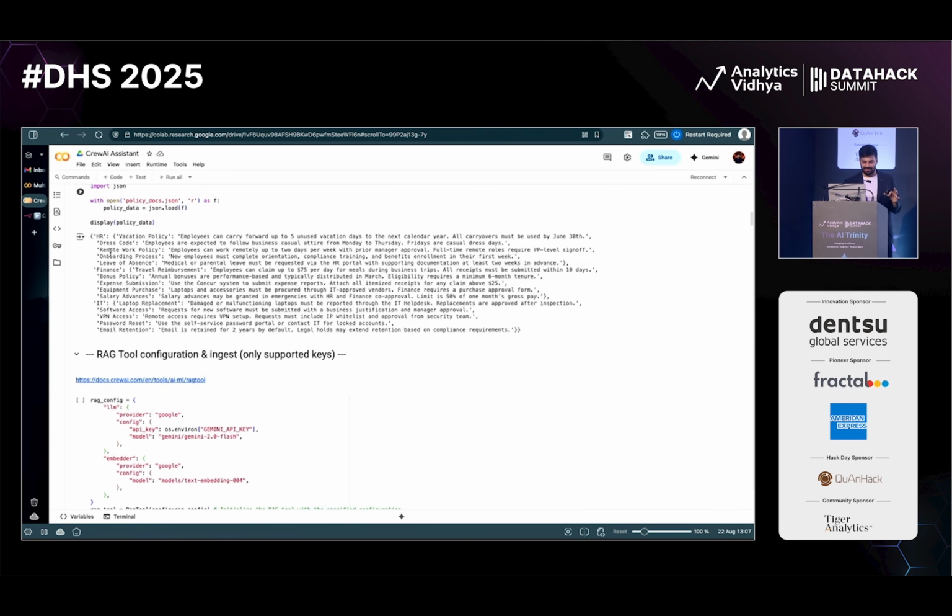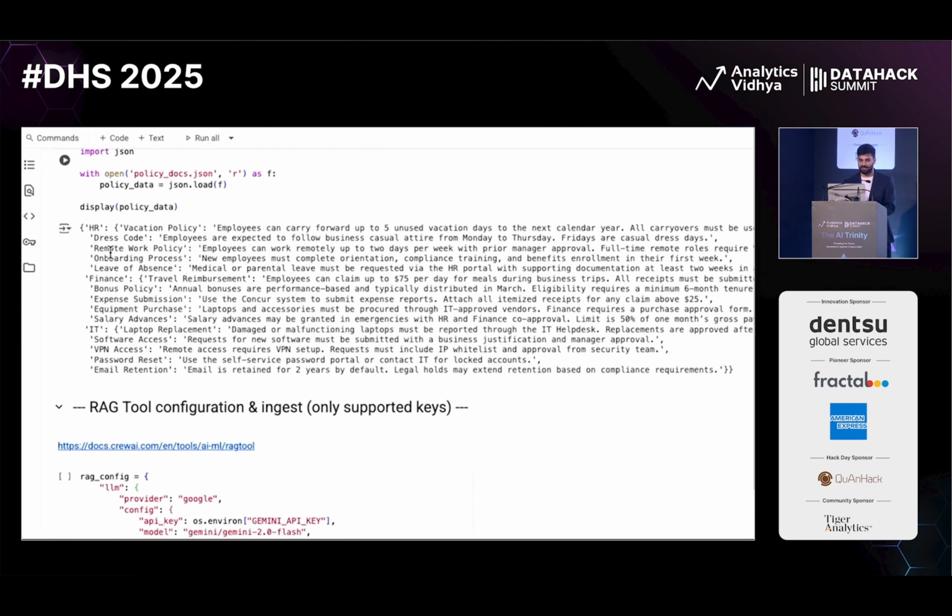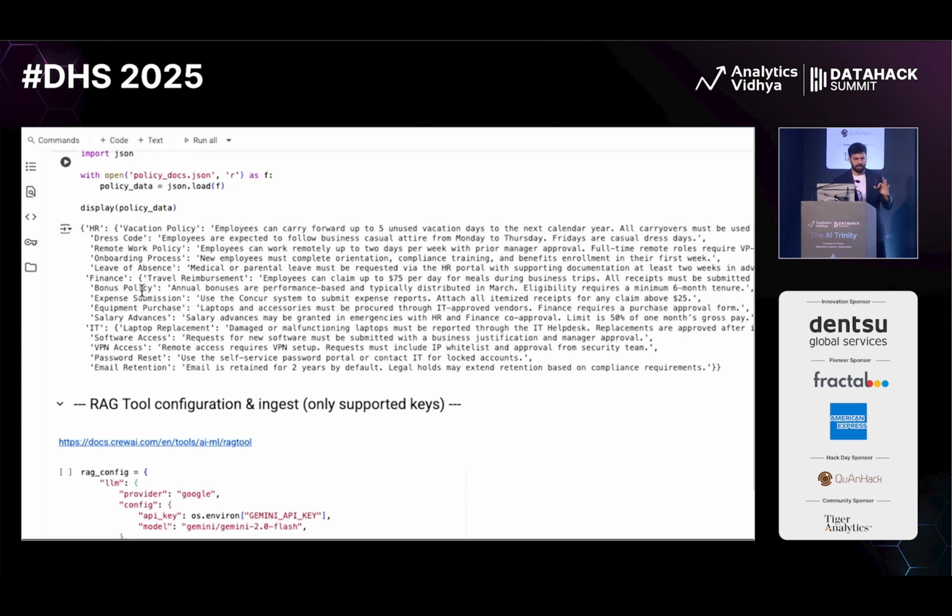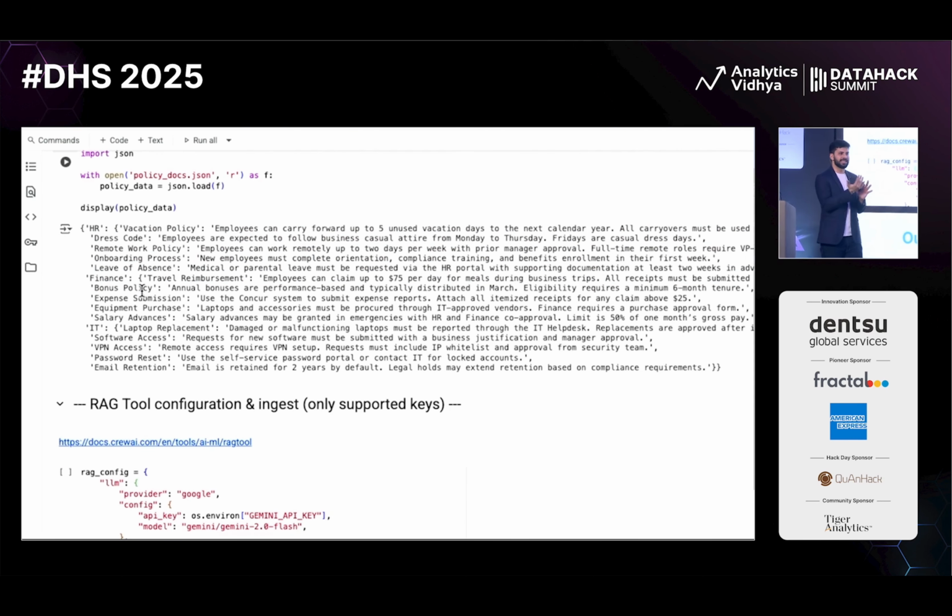Again, this is the same thing. This is the exact policy, etc., which I was talking about, right? So again, a very simple system we are creating. Companies have some leave policy, IT-related policy, finance-related policy. We are getting a chatbot which can help you answer that.